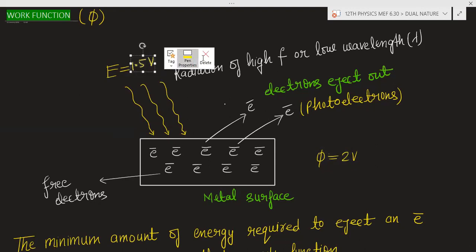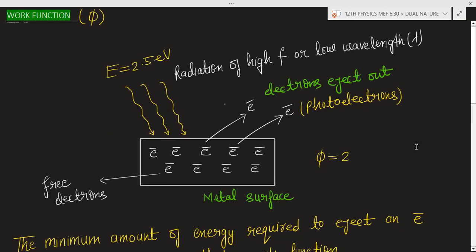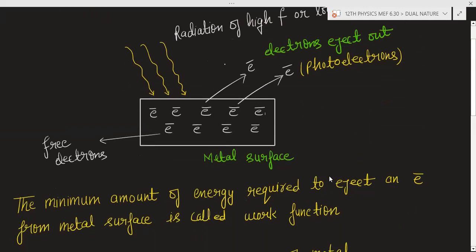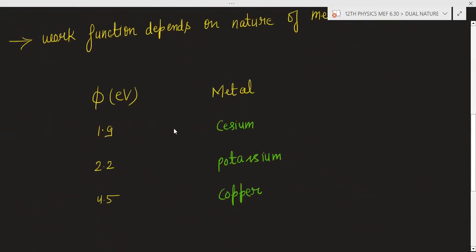Suppose you have given 2.5 electron volt of energy, and the required energy is 2 electron volt. Now this time you have given more energy than the work function. So the electron may eject from the surface. It is not necessary that the electron will eject from the surface. I will explain why. Now for some metals, the work function is given. For cesium, the work function is 1.9 electron volt. Electron volt is basically the unit of energy.